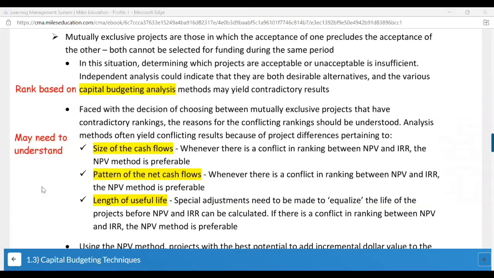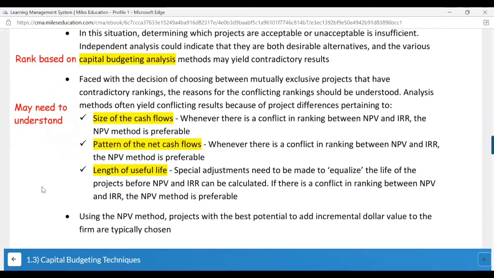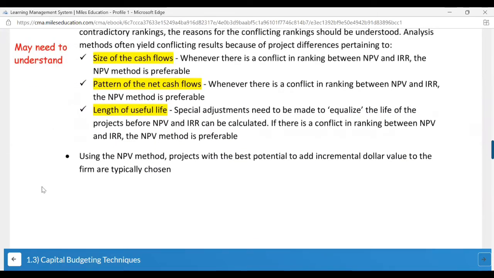Precludes means before a project, initial. Using the NPV method, projects with the best potential to add incremental dollar value to the firm are typically chosen.